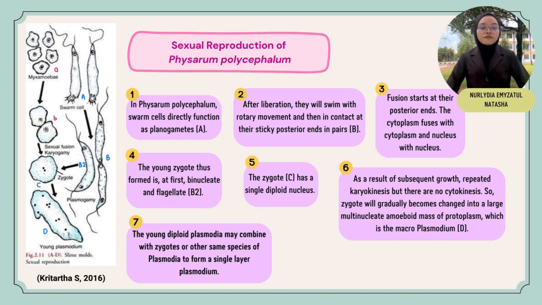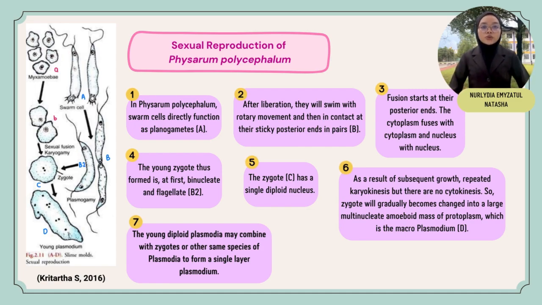The cytoplasm fuses with cytoplasm and nucleus with nucleus. Number four, the young zygote, the swarmer, is at first binucleate and flagellate. Number five, the zygote C has a single diploid nucleus. Next, as a result of subsequent growth, there is repeated karyokinesis but no cytokinesis.